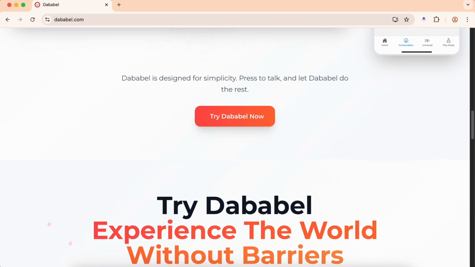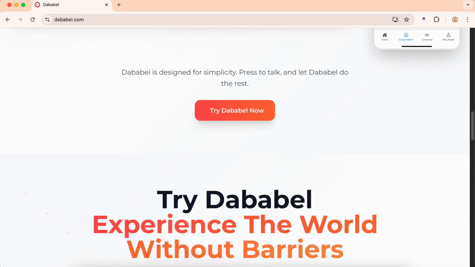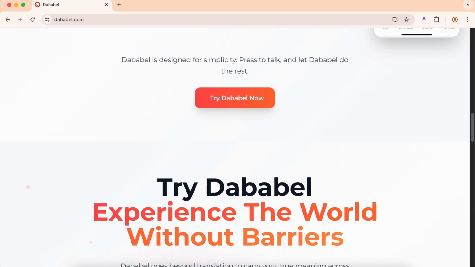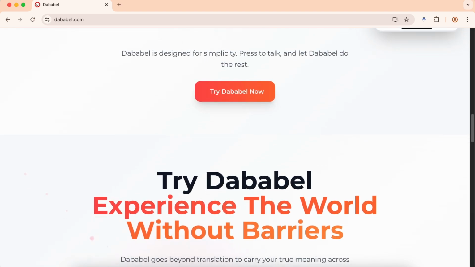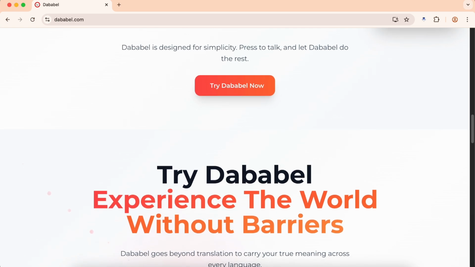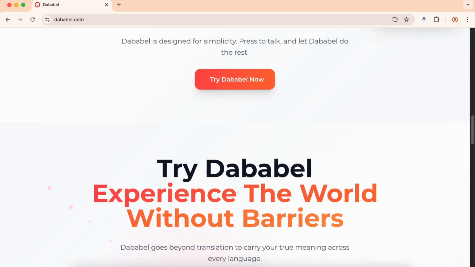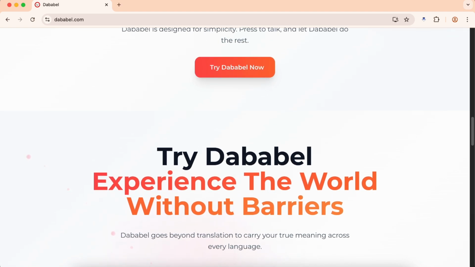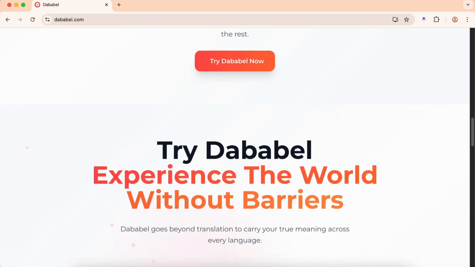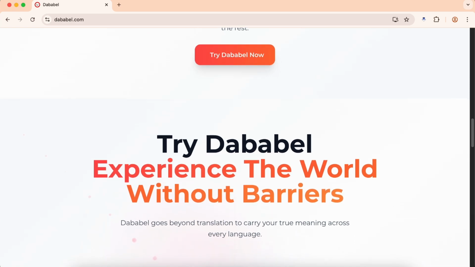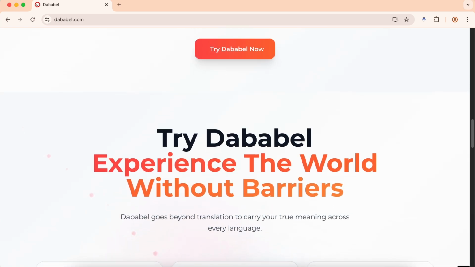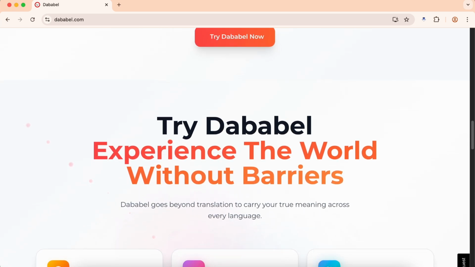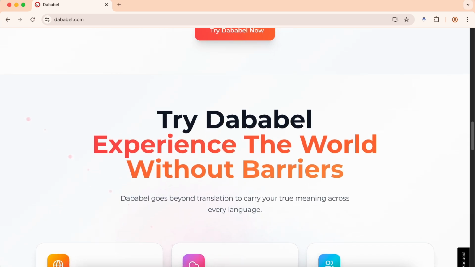The six language restriction alone eliminates the vast majority of potential global reach, and the technical issues make it unreliable for professional use. Compared to established alternatives, Dababel falls short in almost every category. Google Translate offers more languages, better accuracy, and costs nothing for basic use. Microsoft Translator provides real-time conversation translation with broader language support. Even newer AI-powered translation tools offer more reliable performance at a fraction of the cost.